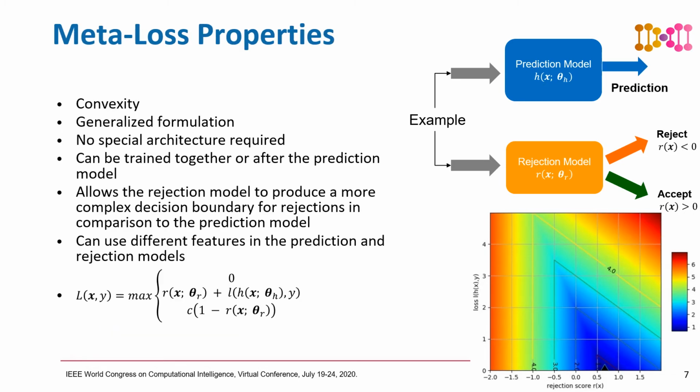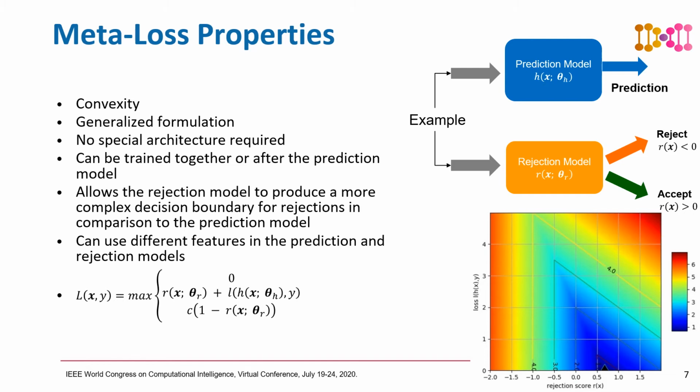To summarize, we propose using two separate machine learning models, each of which can be a neural network with a shared meta-loss function. The proposed solution is generalized in the sense that it allows us to solve any machine learning problem with a reject option. The proposed meta loss function is convex with respect to the rejection output and the prediction loss, which aids in faster convergence.